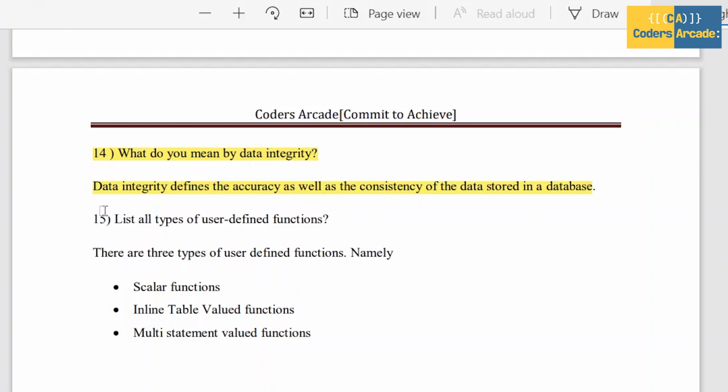And next move on to the 15th question and the last question. And the question is, list all the types of user defined functions. There are three types of user defined functions, such as scalar functions, inline table valued functions, and the last one is multi-statement valued functions.